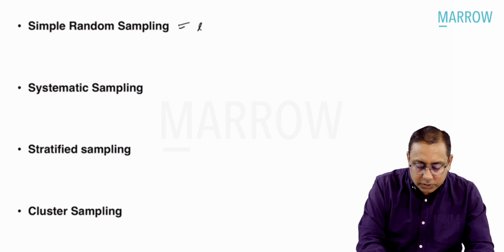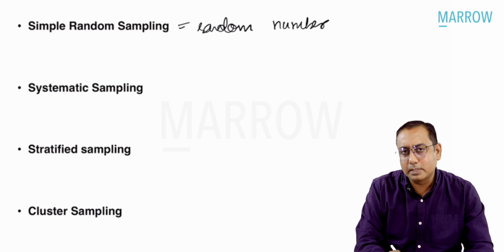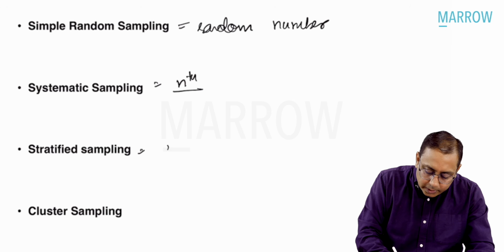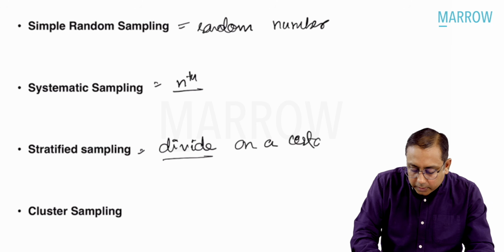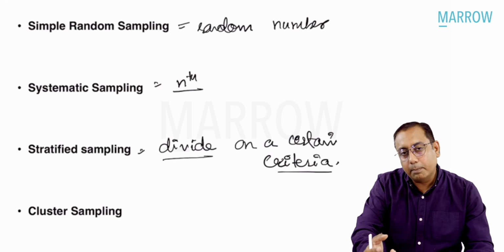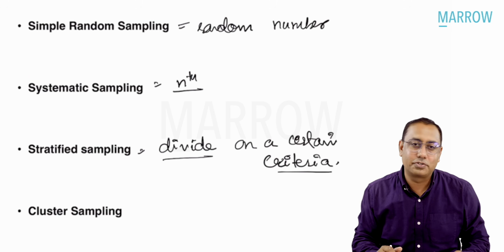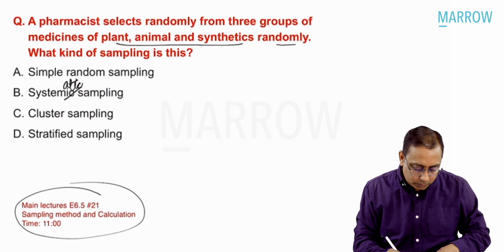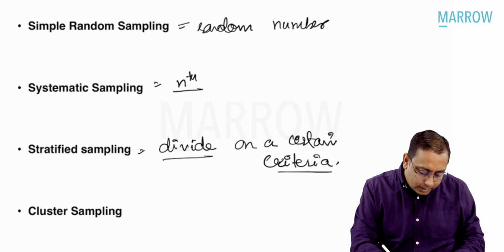Simple random sampling is where you just take random numbers. Systematic sampling is where every nth person is taken. Stratified is where we divide the population on certain criteria, and then you take random numbers of subjects from each stratum; that is called a stratified sample. So this question had been discussed in the Marrow edition 6.5 lectures, video number 21. We talked about stratified sampling, divided based on certain criteria. Direct MCQ, direct answer.